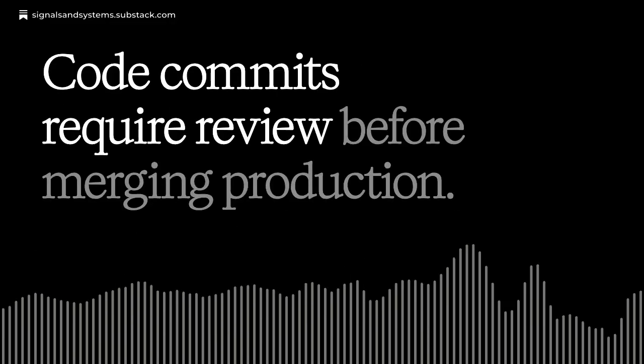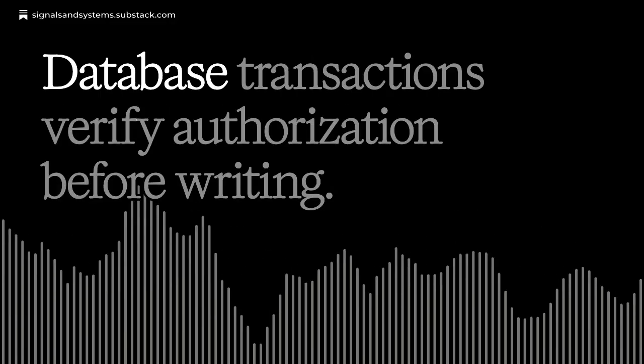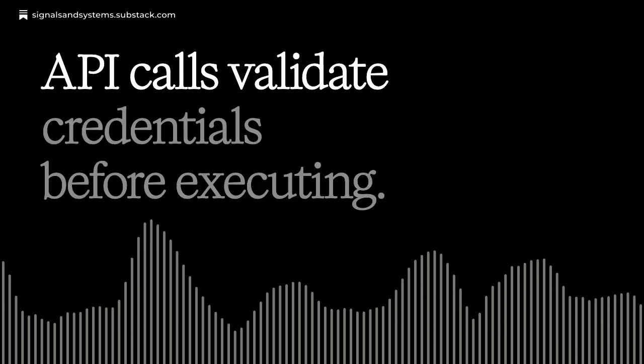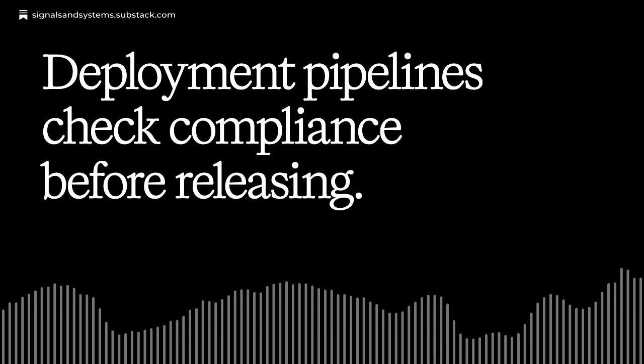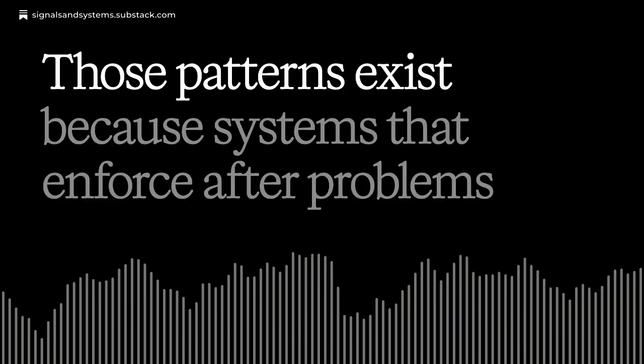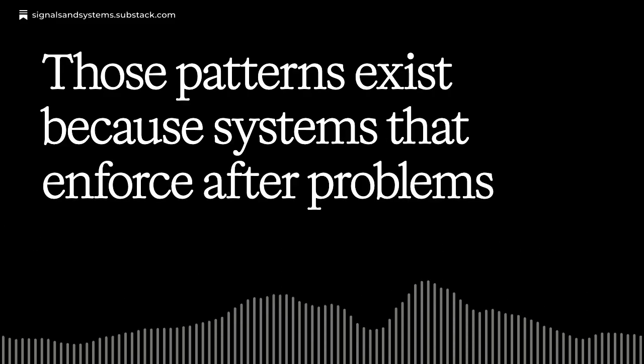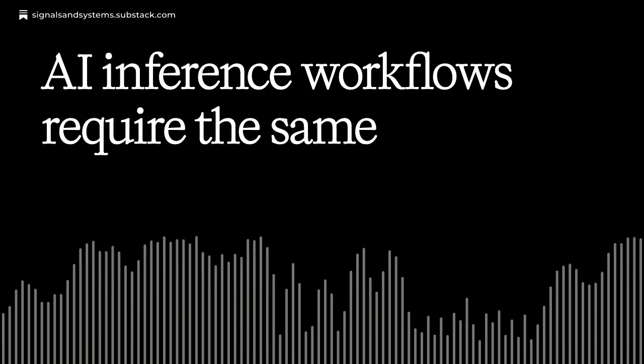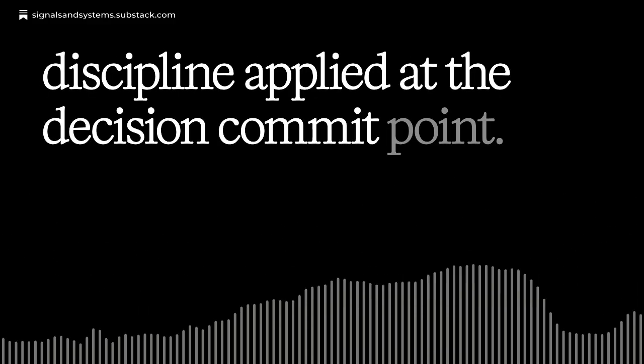Code commits require review before merging to production. Database transactions verify authorization before writing. API calls validate credentials before executing. Deployment pipelines check compliance before releasing. Those patterns exist because systems that enforce after problems cost more than systems that prevent problems from occurring. AI inference workflows require the same discipline applied to the decision commit point.